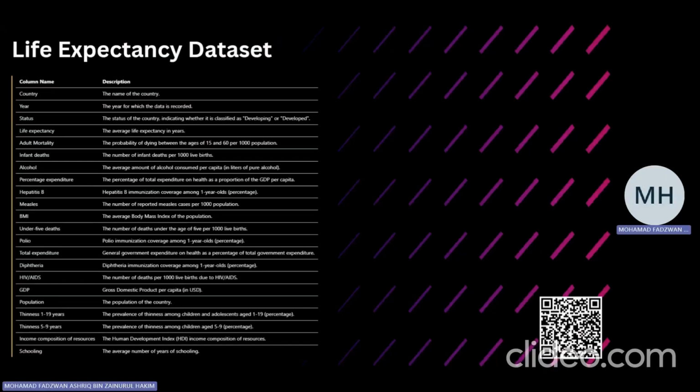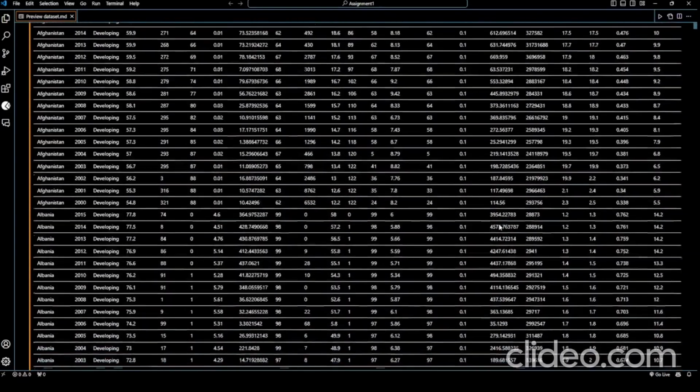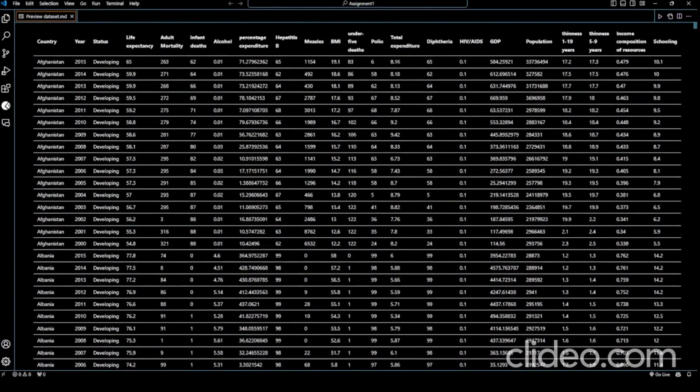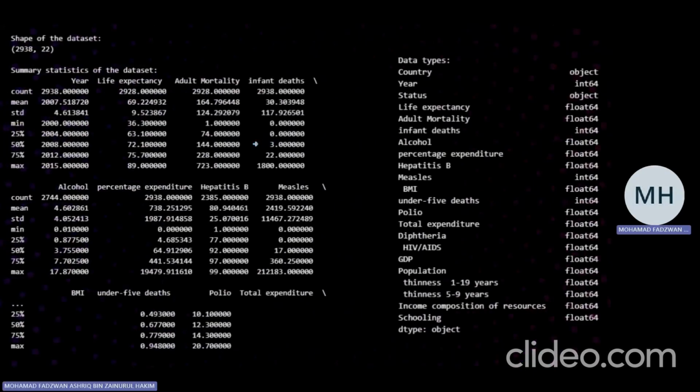So I will be explaining the dataset part, why we choose the dataset. And okay, as you can see, here is our dataset overview. So you can get this dataset from the QR code that I attached here. So this is the column name and this is the description. We have country, we have year, we have status, and so on. So next we look into the shape of the dataset. So it has an estimate of 3000 entries and 22 columns.